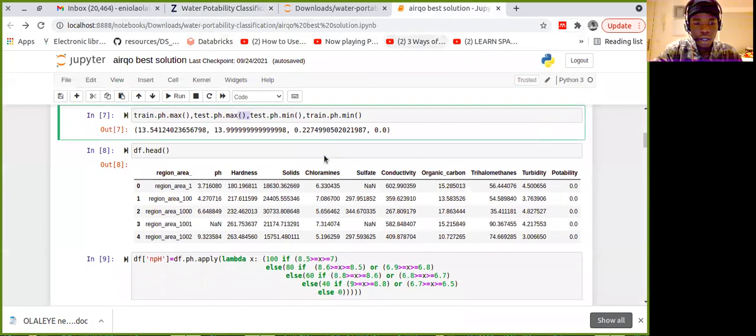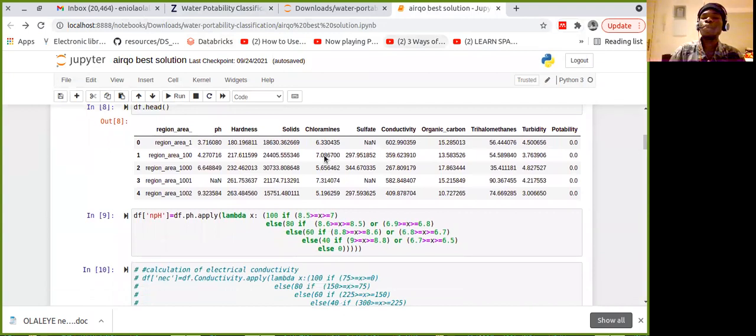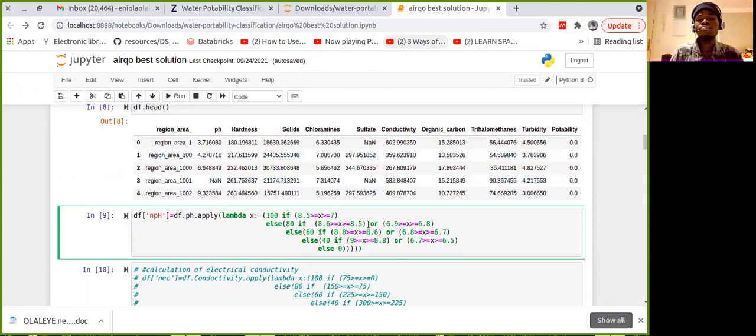Echo. Yeah. Then for pH, pH has a range. I looked this up online actually. There are different ranges for pH, so I just try to bin them. If the pH is between 8.5 and 7, I give it a 100. Else, if the pH is between this, I give it an 80, or else if it is between this, give it a 60. If it's this, give it 0.